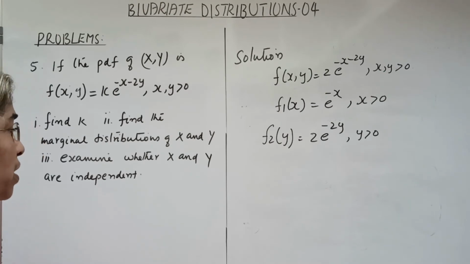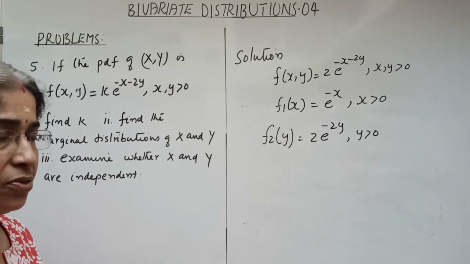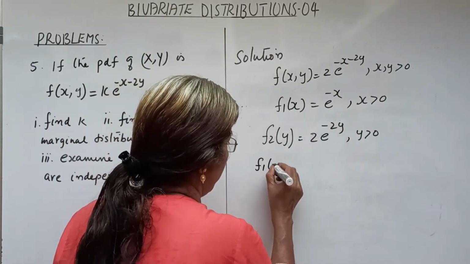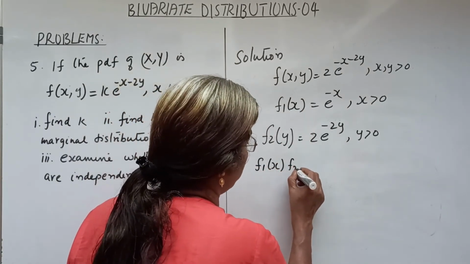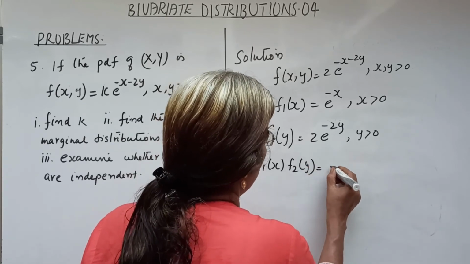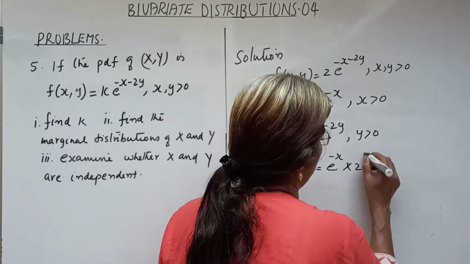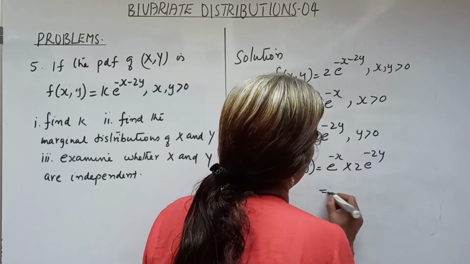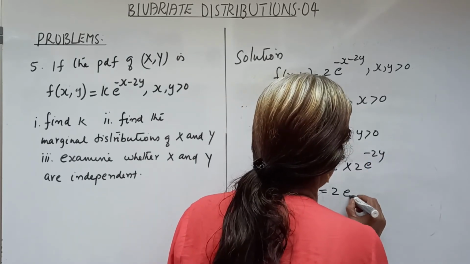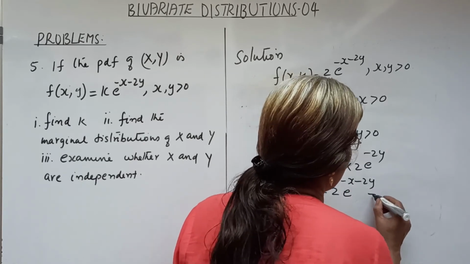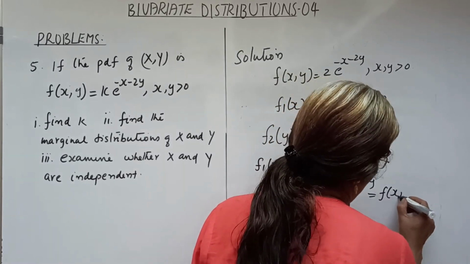Now we want to examine whether x and y are independent. We have to obtain f1x into f2y equal to e raised to minus x into 2 e raised to minus 2y equal to 2 e raised to minus x minus 2y equal to f of xy.